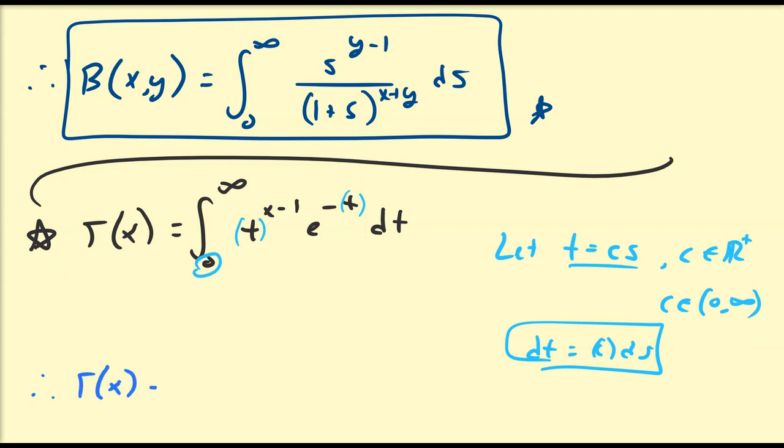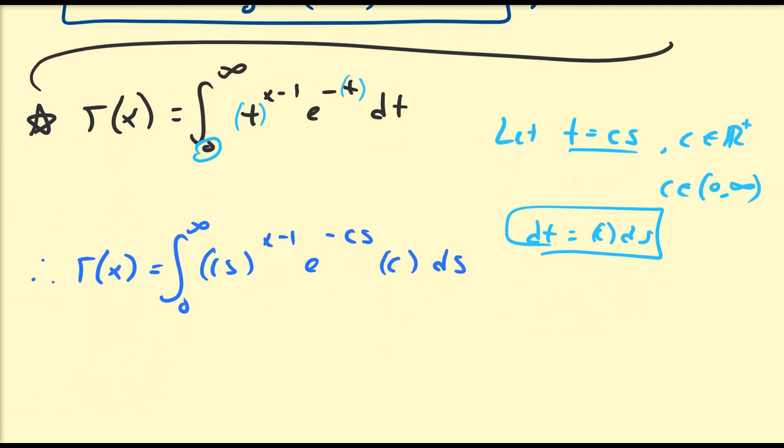So gamma of x is going to be equal to the integral from 0 to infinity of (cs) to the power of x minus 1 e to the minus cs times c ds. So we can distribute this x minus 1 to the c and also the s. So we have x minus 1 c's, but we also have this c hanging out over here. And since they're not dependent on the variable s, which is what the integral integrates over, we can factor that out of the integral to get the following representation.